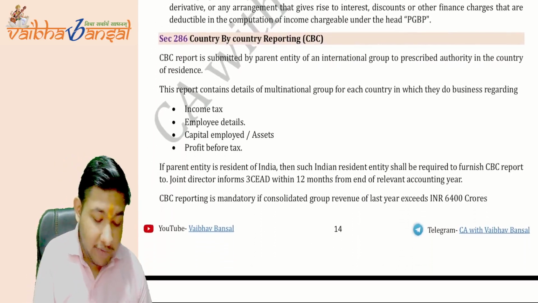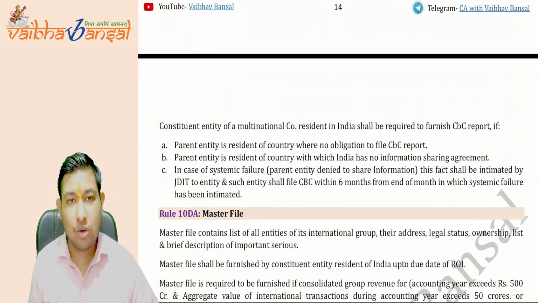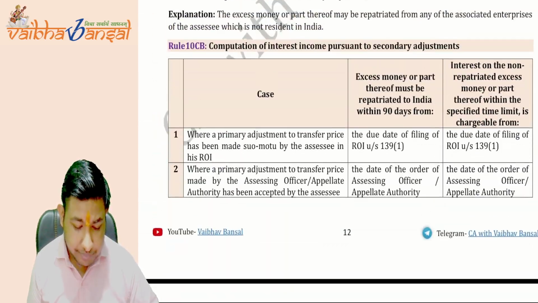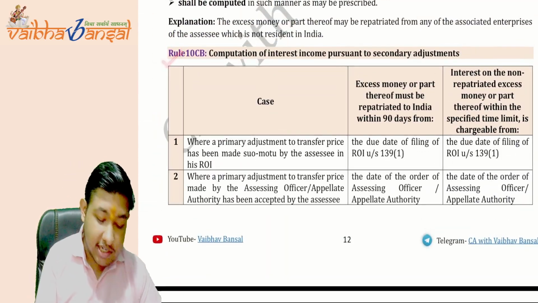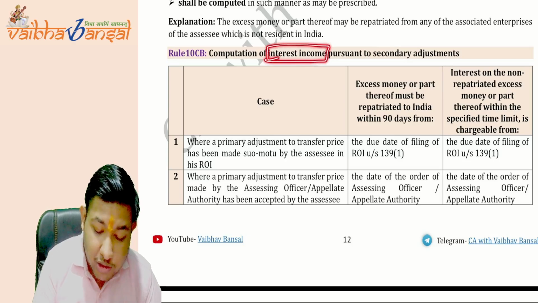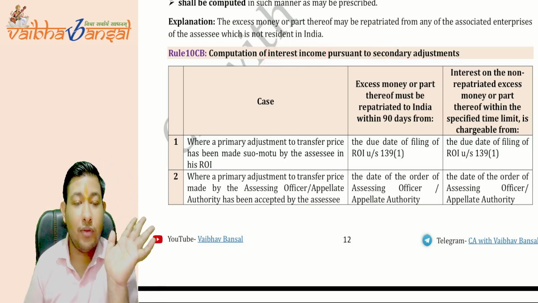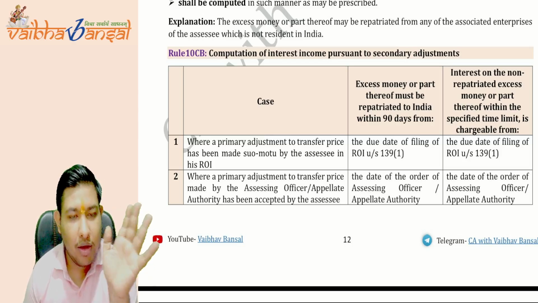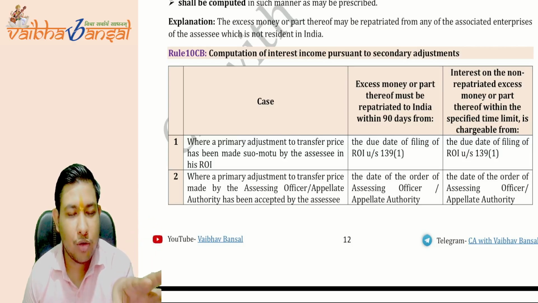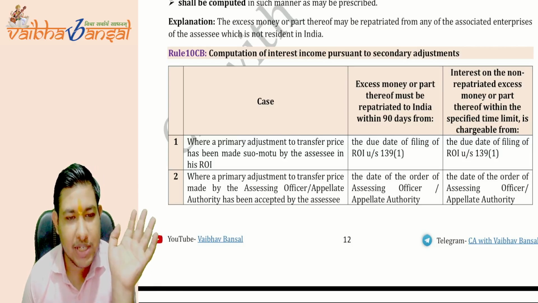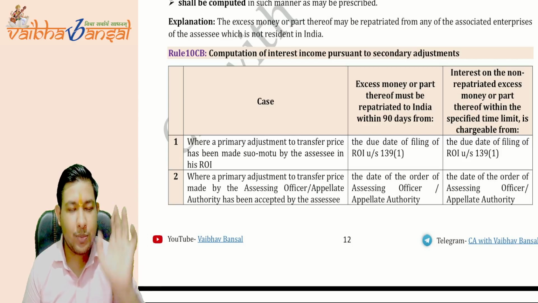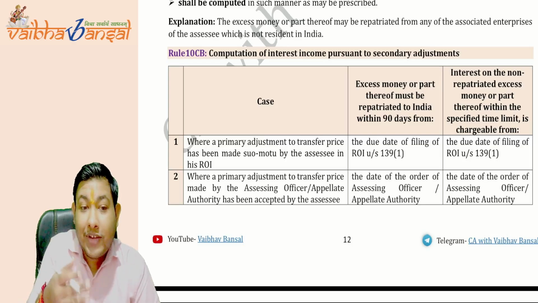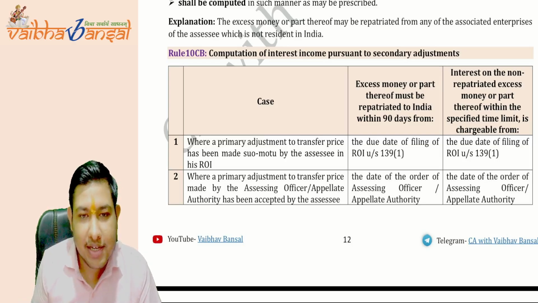Okay, now we are coming to the last 2 or 3 points of the CBC. Before that, we are just completing Rule 10CB: computation of interest income pursuant to the secondary adjustment. For the secondary adjustment, we saw that you have to pay interest at the SBI rate plus 3.25%, or the LIBOR rate plus 3%, whatever the interest rate comes to, on that amount. So from where is the interest applicable?